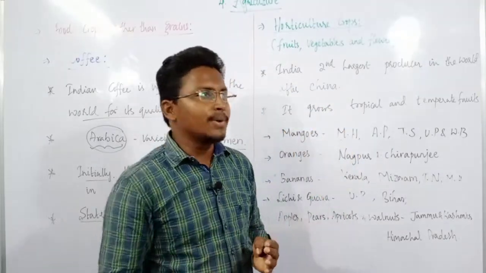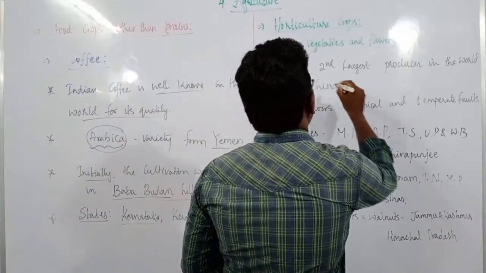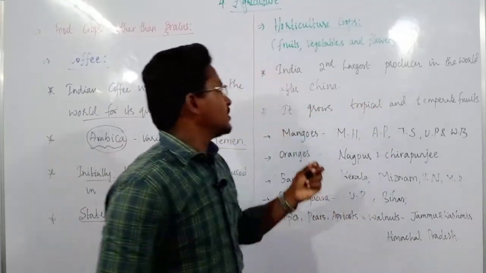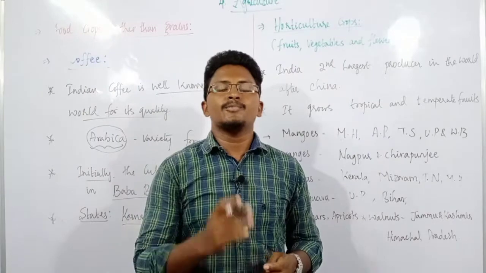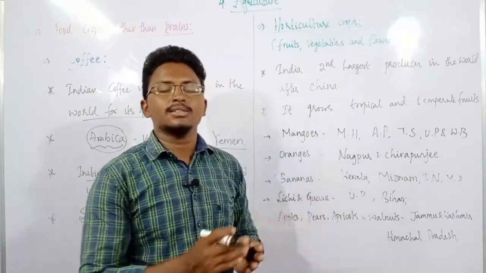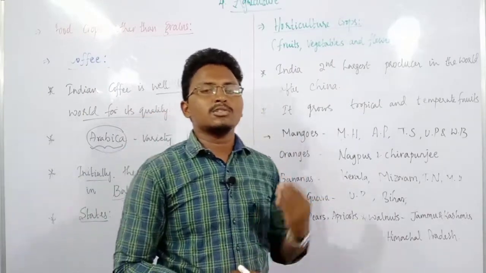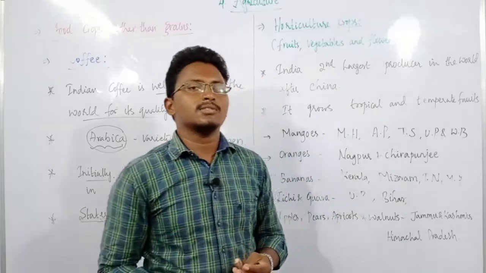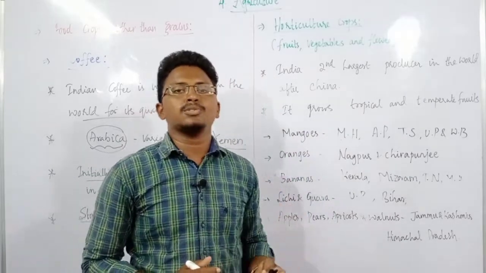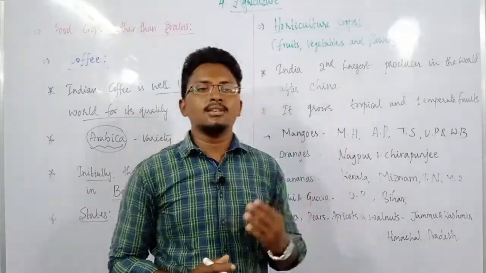If we compare throughout the world, India is the second largest producer in the world after China in the production of horticulture crops, that means vegetables, fruits as well as flowers. So India's position is second and the first one is China.